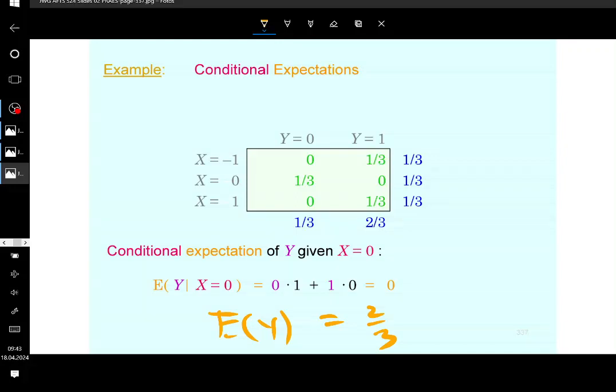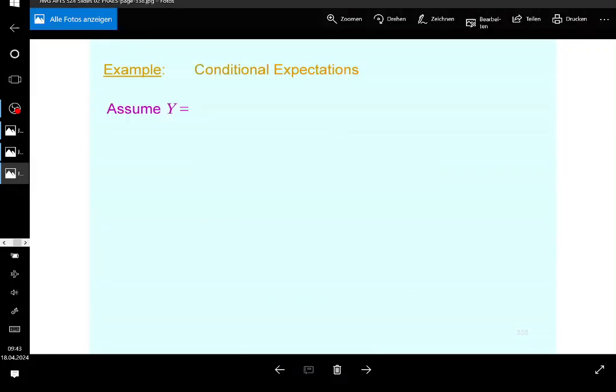So the conditional expectation can be different from the unconditional expectation. This is also an indication of dependency, by the way. All right. Is it clear, guys? Okay, so this is what we do now. This is going to be a very important concept.